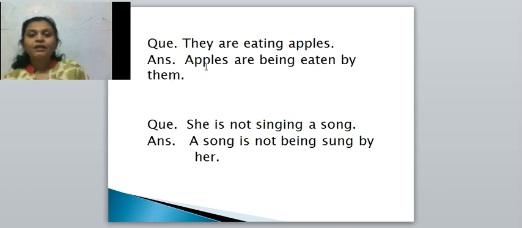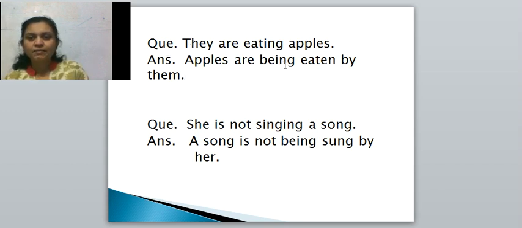Okay, here object is written. What is the object? Apples. Object is a plural, so we have used here are. Apples are new word. Being, past participle of verb, present tense verb, that's the eaten by, and object pronoun of they is them.